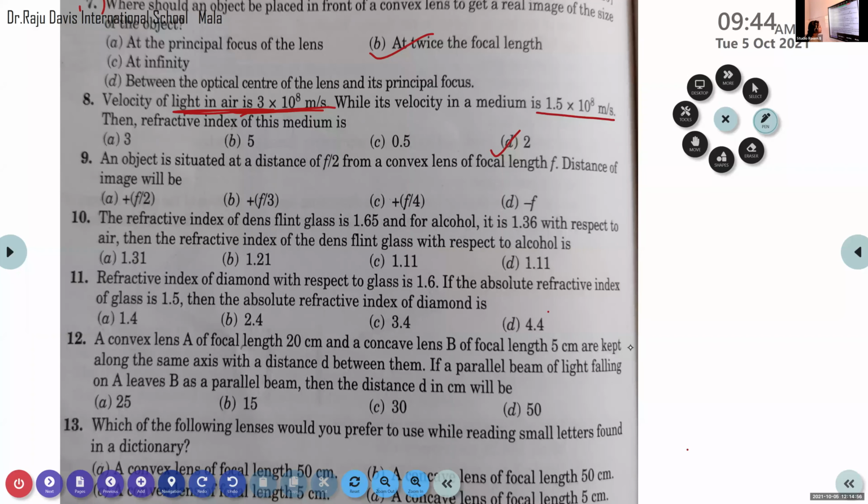How can we find out the image distance? Badra, any idea? Which equation can we use here to find out the image distance? It is a convex lens. What are the parameters given in the question?